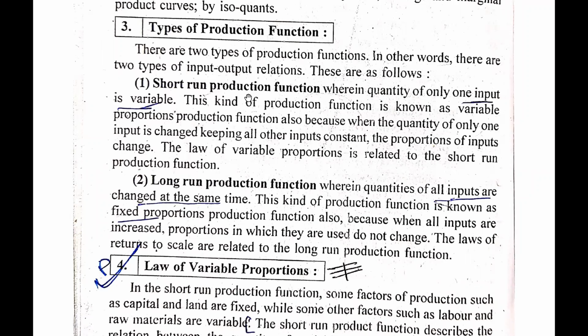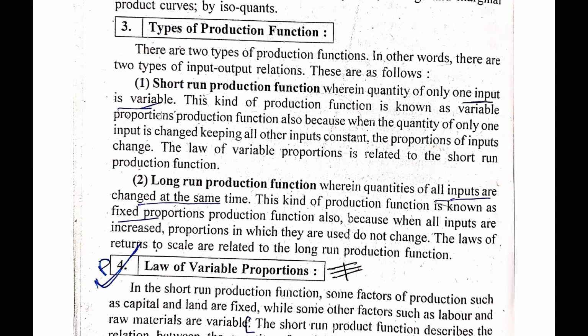The one is short run production function and the second is long run production function. Let's understand. In the short run production function, the quantity of only one input is variable. So guys, for example, we have two different inputs. I want to produce one kind of commodity, and for that I need two inputs.